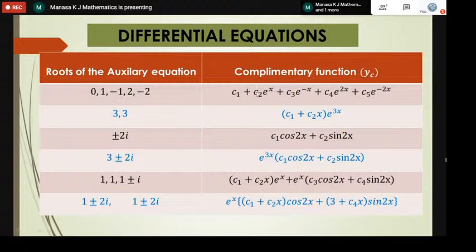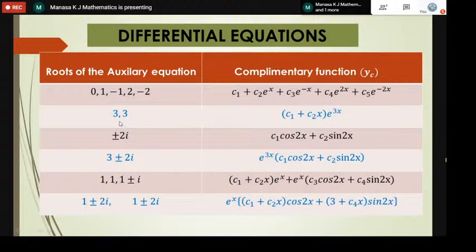Plus another constant, C2 into e power 1 into x, which is e power x. Plus C3 into e power minus 1 into x, which is e power minus x. Plus C4 into e power 2x, plus C5 into e power minus 2x. If the roots are real and distinct, this is how we write the complementary function, or the solution.